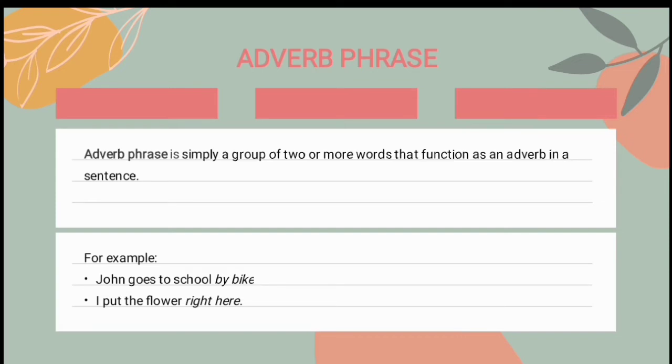And the second example is I put the flower right here. Right here merupakan adverb phrase di mana menjawab pertanyaan di mana. It usually begins with preposition. Jadi contoh adverb phrase biasanya dimulai dengan preposition, tetapi karena dapat menjawab where, how, when, maka disebut adverbial phrase.